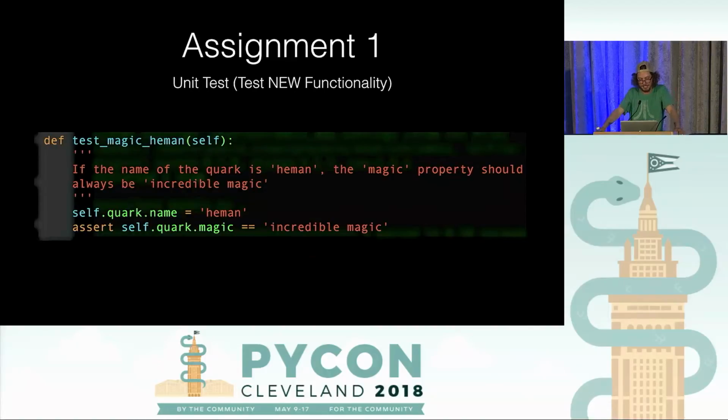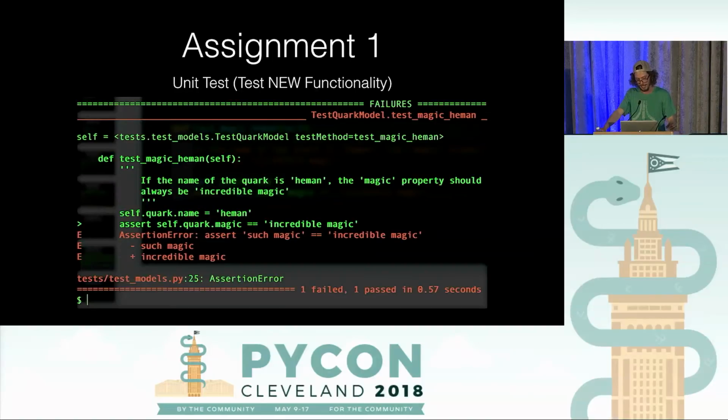Now we need to write a test that's going to introduce our change. The deal here is that if the name of the quark is He-Man, the magic property should always be incredible magic to differentiate it from inferior quarks. In this test, we're just assigning the name of the quark to He-Man, and we're testing that it has the string that we expect. And as we expect, the test will fail, which is good. It's exactly what we want. We get some helpful output on why it fails, even though we know why.